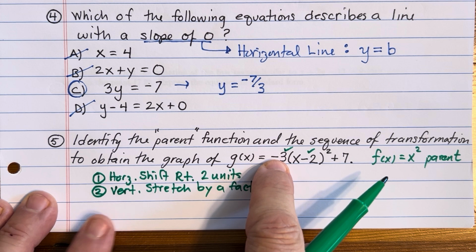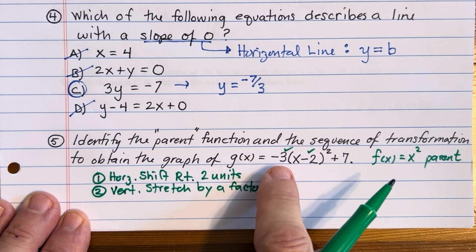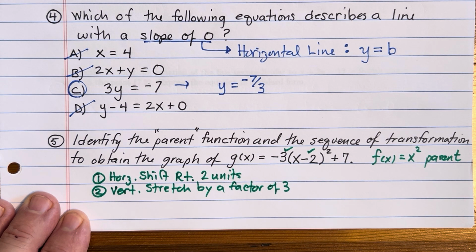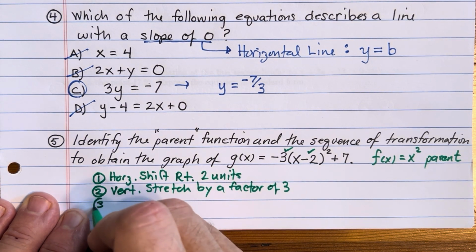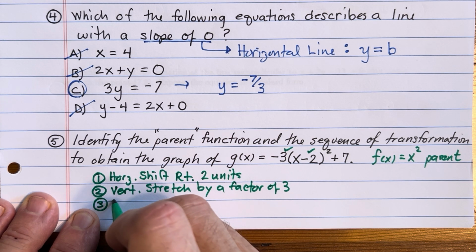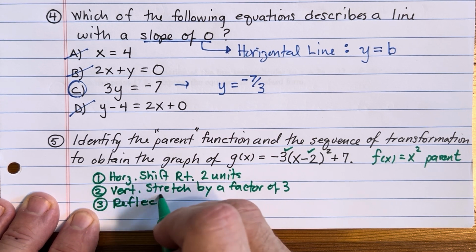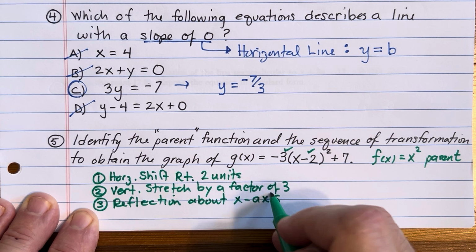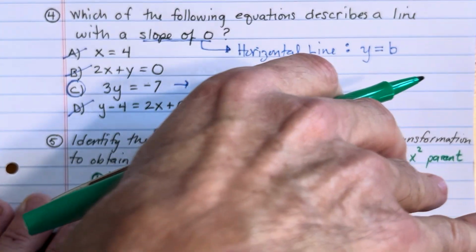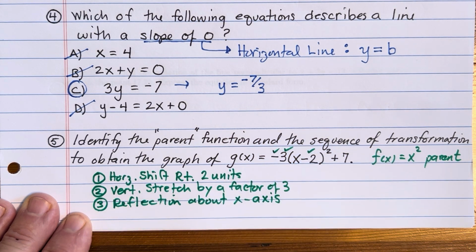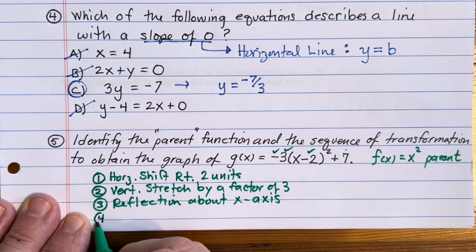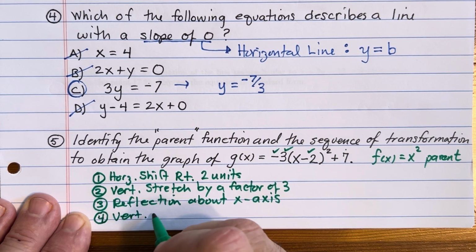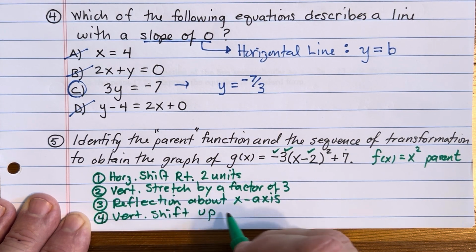We're also multiplying by a negative out here, and we know multiplying a function, the entire function, by this negative, it's going to flip it upside down. It's going to be what we refer to typically as a reflection about the x-axis. So now the parabola that used to be opening up like this, now it's been flipped over and it's opening down. So check. The last thing to take care of is, what about this +7 tacked onto the end? So that's the fourth transformation in this sequence. We know that that's a vertical shift and it's up. So we got a vertical shift, up 7 units.